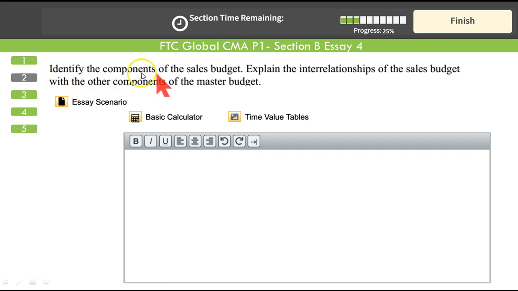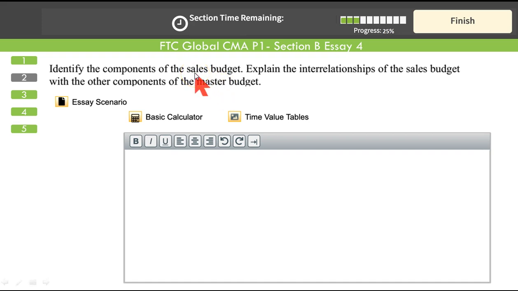Question 2, identify the components of sales budget. This is the essay type that has been frequently tested over the last 2 years. Many students came, so they asked what are the components of sales budget, and they knew, of course. Identify the components of sales budget and explain the interrelationship of sales budget with the other components of master budget. And what is master budget? We have just defined. It's the combination of your operating and financial plans. It's also called the annual profit plan or the comprehensive budget.